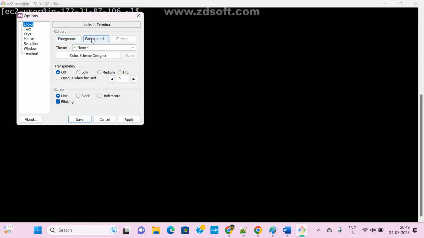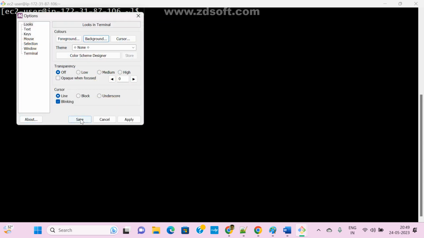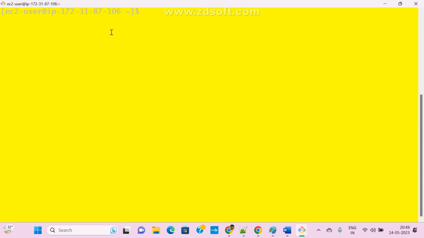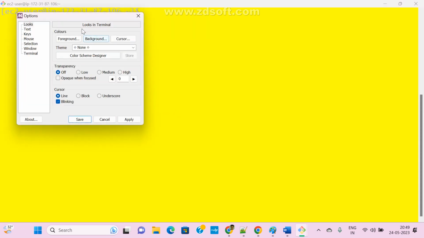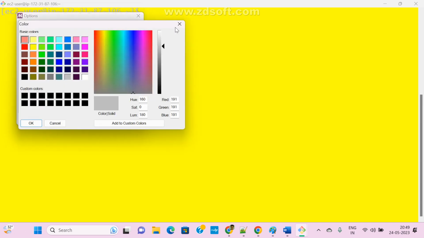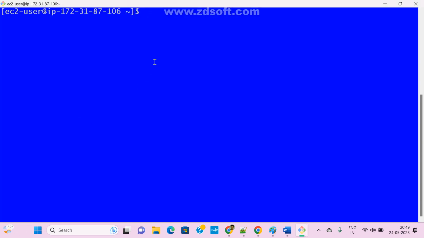Background color, I want to do something. Which color is better? Is it visible or not? Let me use blue. I am using blue. Now save it.